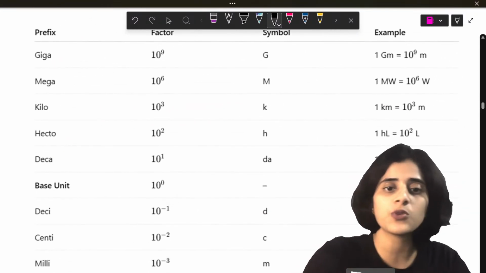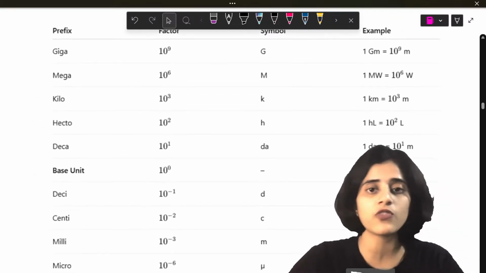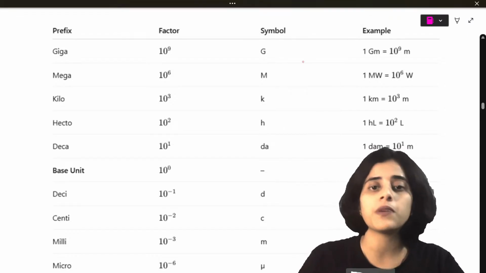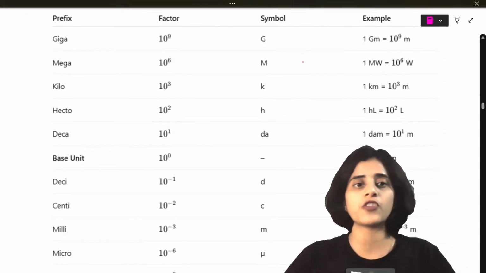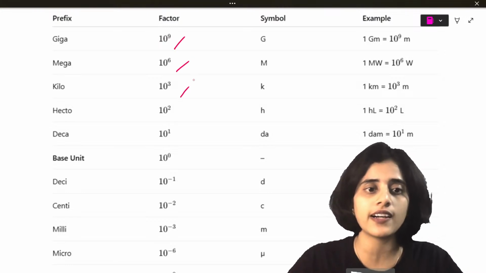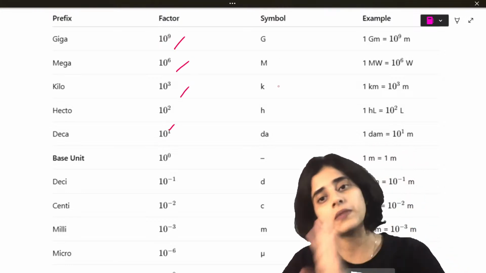Now these are some units. All those who are preparing for entrance examinations, otherwise also it's good if you can know these. But majorly for those who are going to prepare for your entrance exams, you will have to convert giga, mega, kilo, hecto and all to meters and all that.